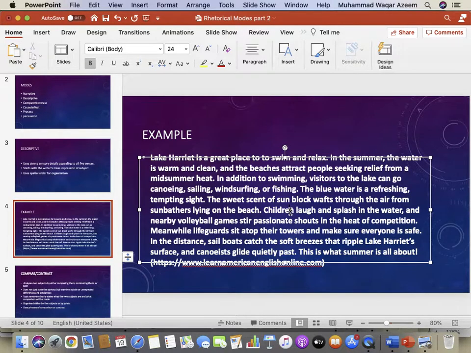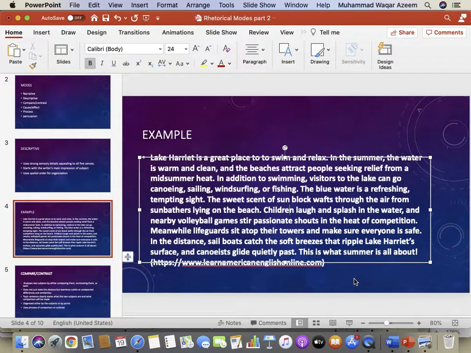Now tempting will be a little difficult to perceive through any of the senses. Tempting is not something that you can see, or that you can smell, or that you can touch. Shouts is fine. Sit atop their towers, yes, we can view that, because they are on the height, atop the tower. But I won't say it is sensory detail as such. We can see many things, but to see things with a sensory detail is something else.